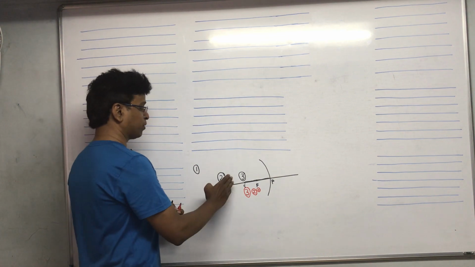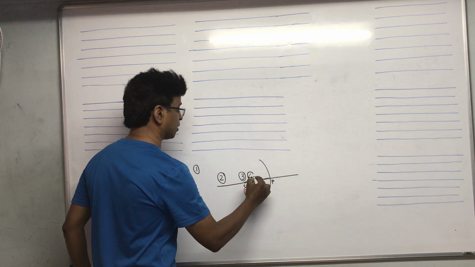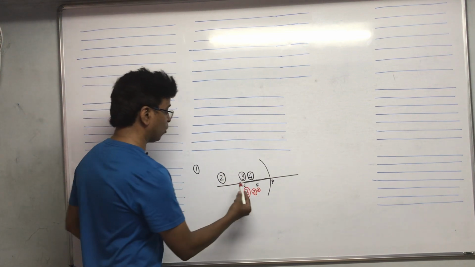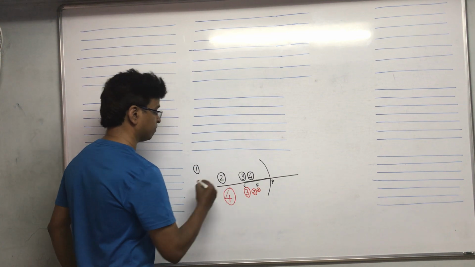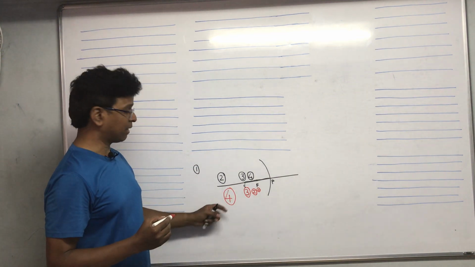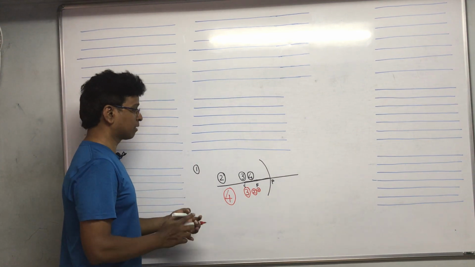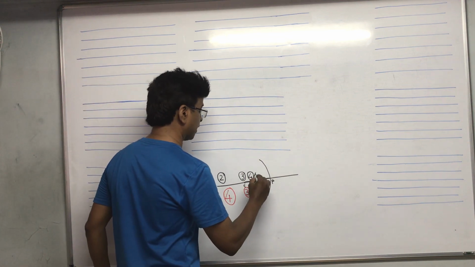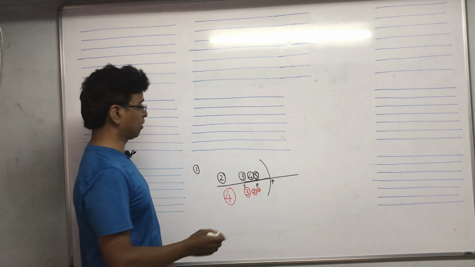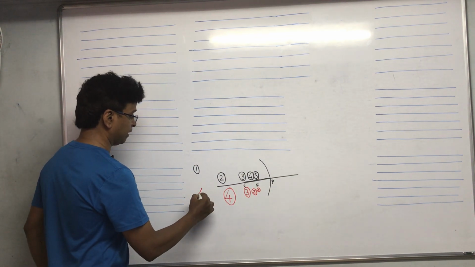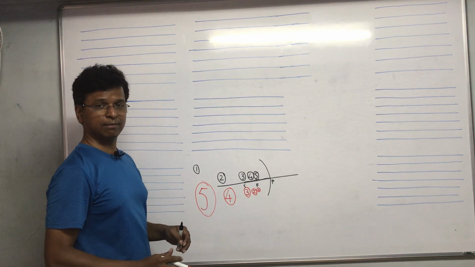Then the object goes even closer, it comes between focus and center of curvature, and the image will go beyond the center of curvature. This time the image is magnified. Nature: real and inverted. The object moves even closer, it comes at the focus. Now when the object is at the focus, the image will go to infinity, highly magnified. Even now it is real and inverted.